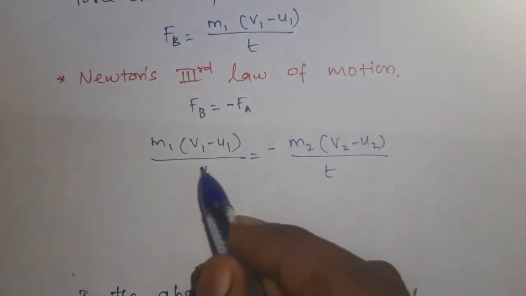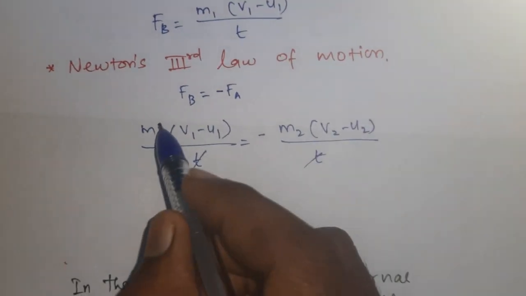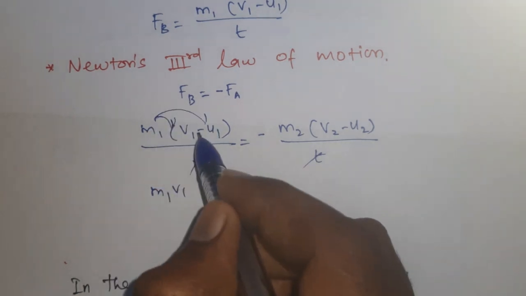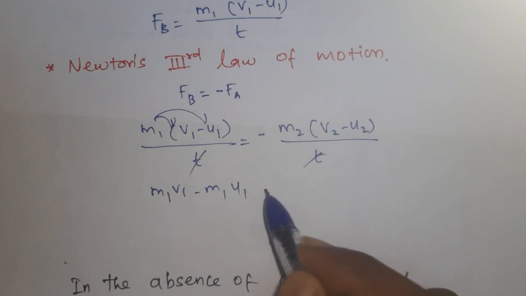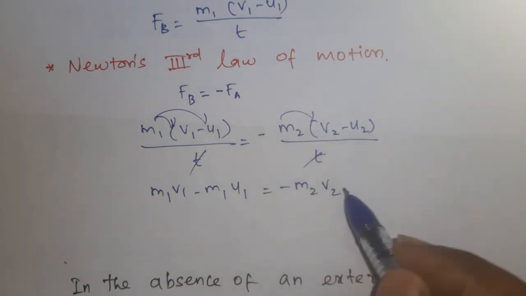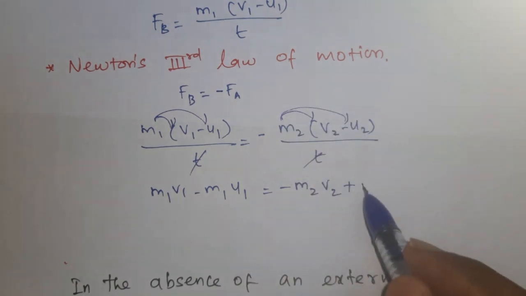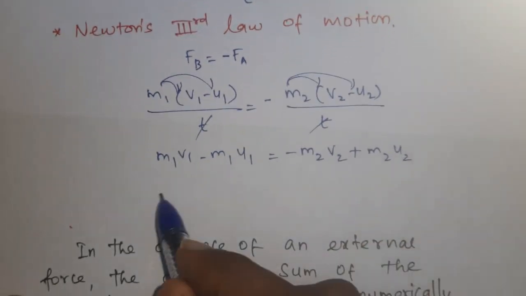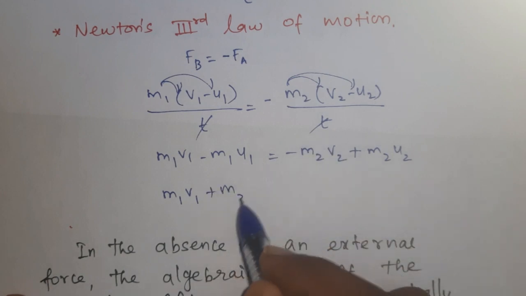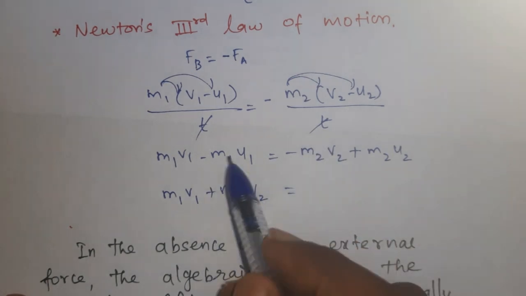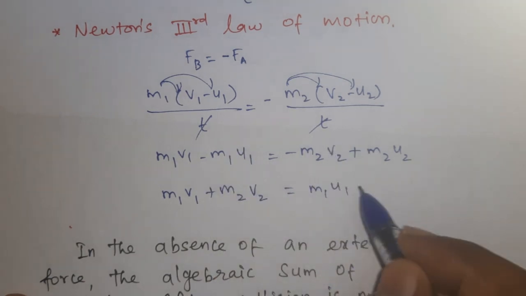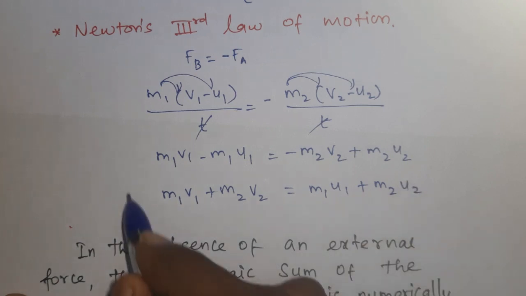Now, on both sides you can cancel t. Multiplying out, m1 v1 minus m1 u1 is equal to minus m2 v2, minus into minus plus m2 u2. Now the minus m2 v2 goes to the other side as plus m2 v2, and the minus m1 u1 goes to the other side as plus m1 u1. So m1 v1 plus m2 v2 is equal to m1 u1 plus m2 u2.